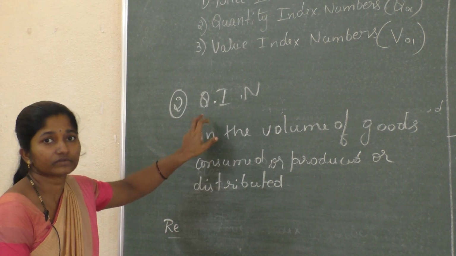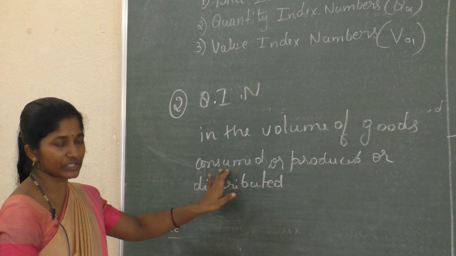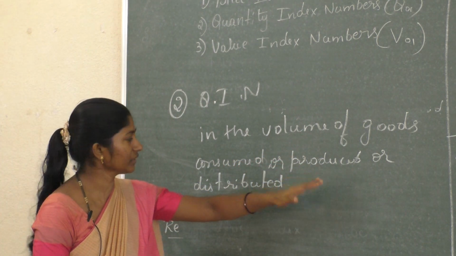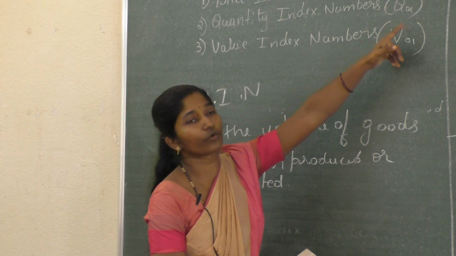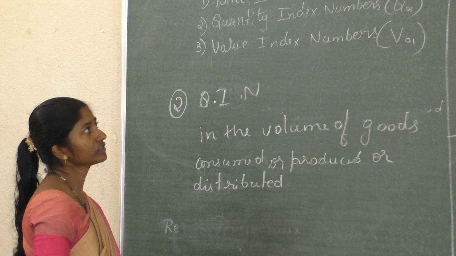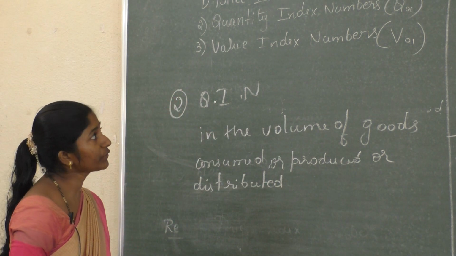That is denoted by Q01. That is the quantity index number.